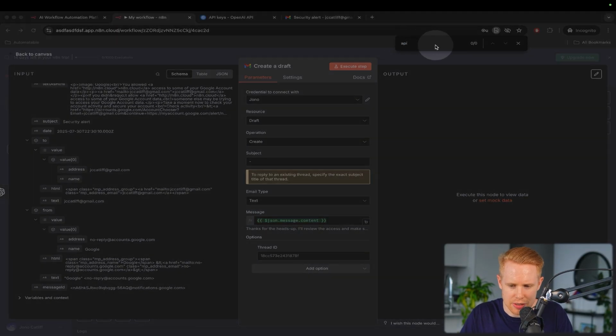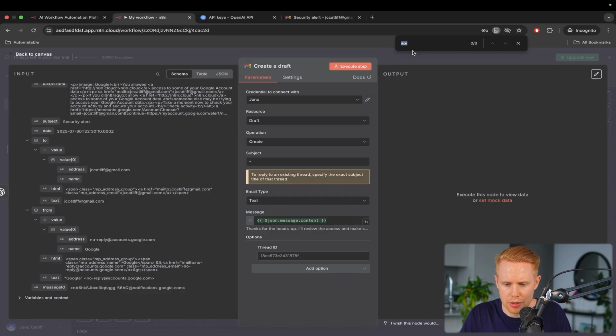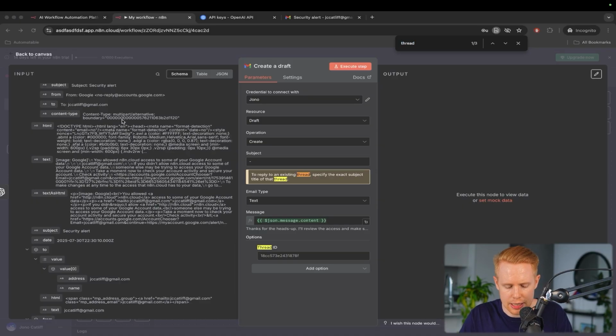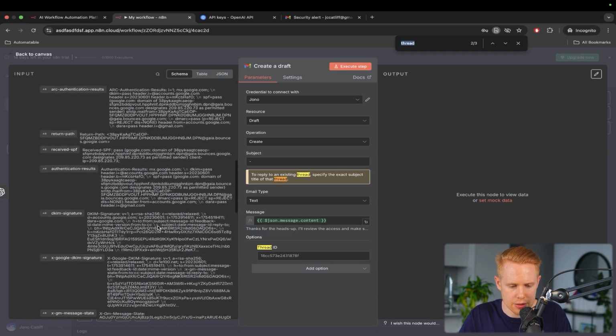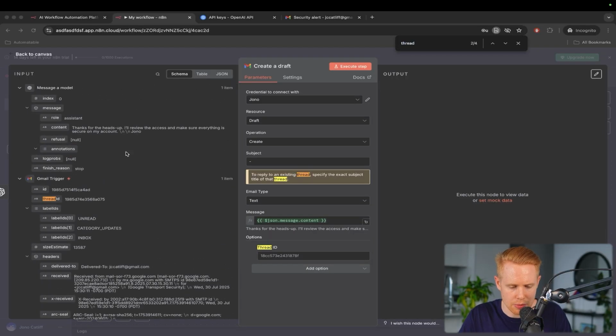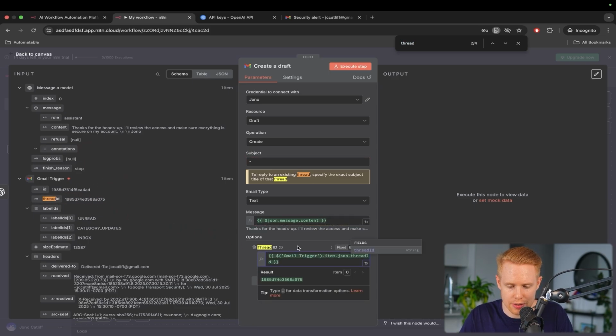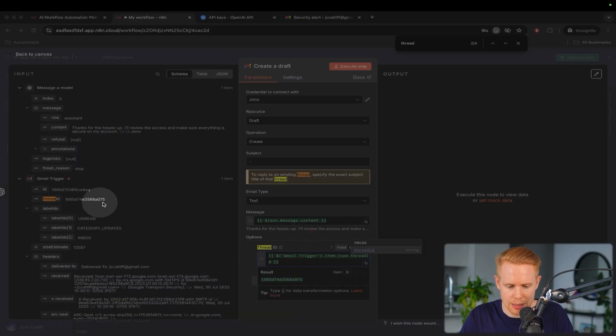Now I usually just Command F this at the top here, thread ID, and usually it comes up, which in this case it doesn't. And that's because it's not in this viewport here. So we just need to keep scrolling until we find it, but it should be somewhere here. Okay, there we go. We found thread ID. I just passed over it the first time. So I'm going to hold this down and drag this in. Okay, so now we can see this thread ID that we're passing in is the same as over here.